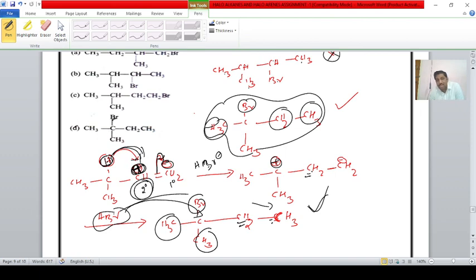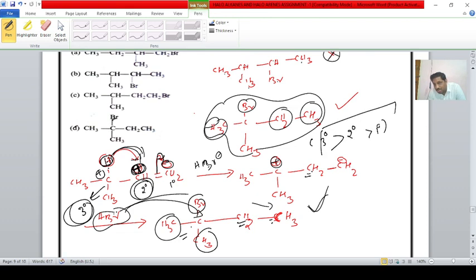Here it is just a secondary carbocation, but if this hydrogen is shifted, a tertiary carbocation can be formed. This positive charge is attacked by Br minus, hence this product will be obtained. The reason: tertiary is more stable than secondary, and secondary is more stable than primary. It is the correct answer.